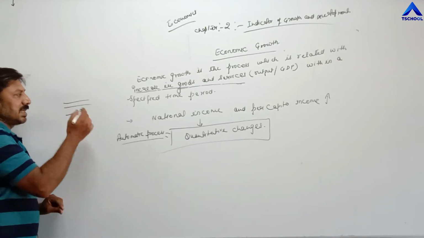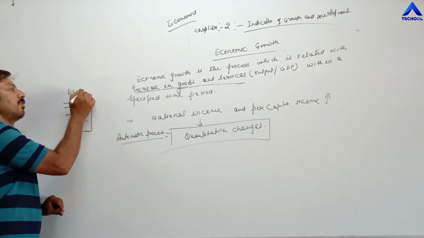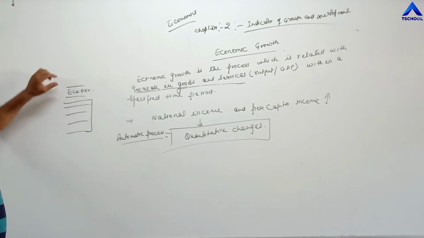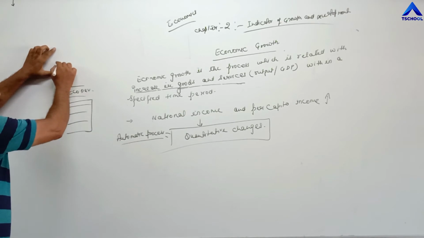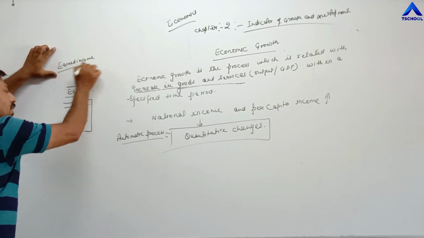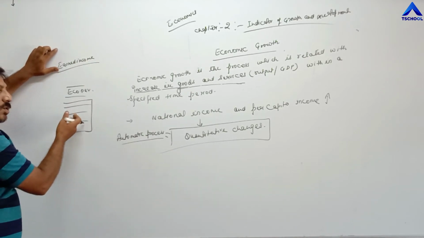Means we can say his economic development process is completed. After this point, whatever income is earned by him, out of that earned income, now he is not required to purchase these things, basic things, luxurious goods, comfort goods.